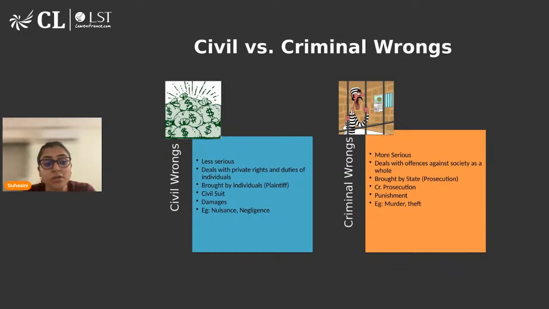So now the criminal new Bharatiya Nyaya Sanhita is focusing on punishment, it is focusing on compensation, it is focusing on rehabilitation, it is also focusing on the community services. And obviously, the offenses like murder, theft, robbery, you can say treason, kidnapping, abduction, all these are part of the criminal wrong. So this is the basic difference which you need to keep in mind before going ahead and reading about a particular subject.